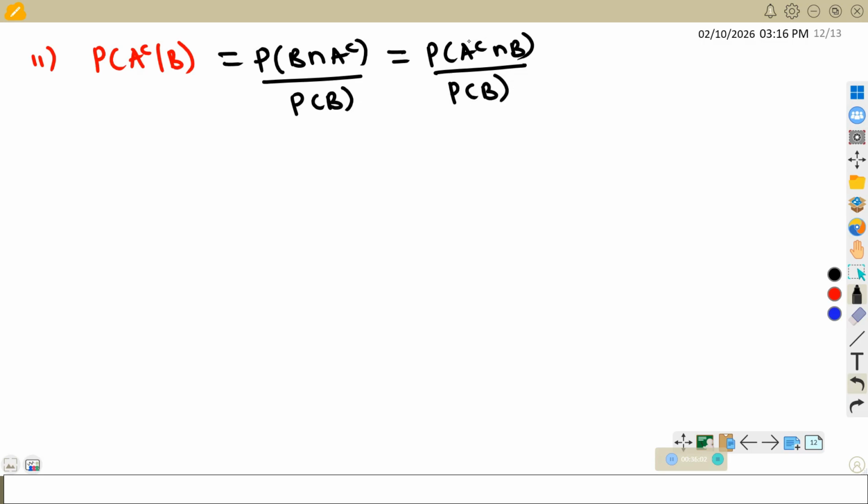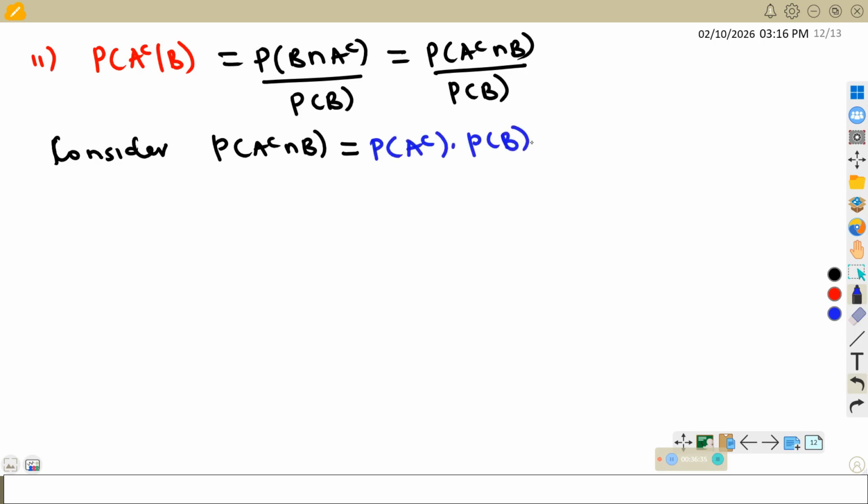Okay, so we are told that A and B are independent. If A and B are independent, let us look at what will be the probability of A complement intersection B. From some of the results that we have seen, if A and B are independent, then A complement and B are independent, or B complement and A are independent. So this can as well be probability of A complement times probability of B. But we do this only when we are told that they are independent. Please take note of that.